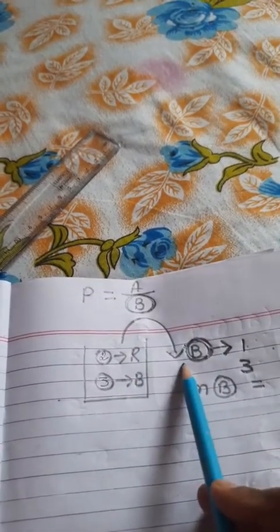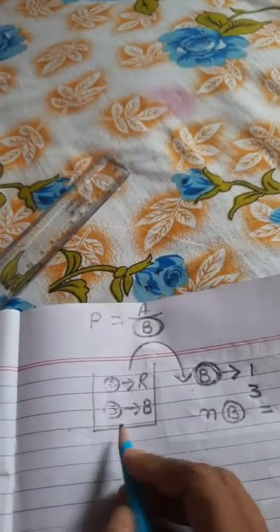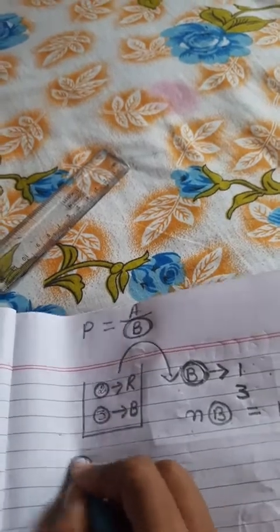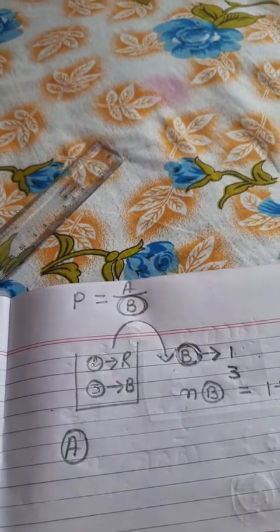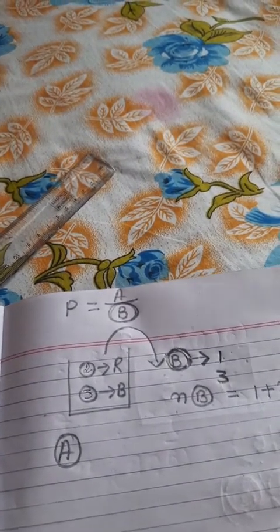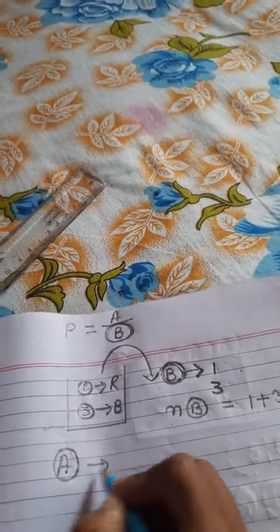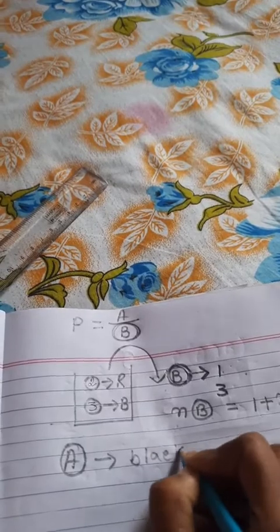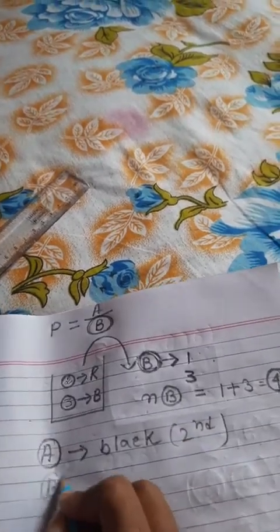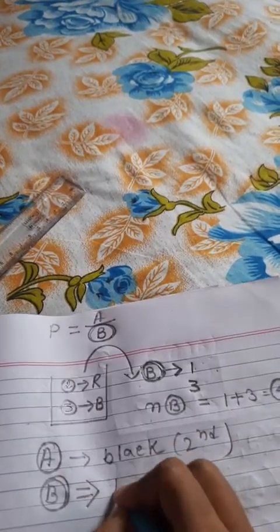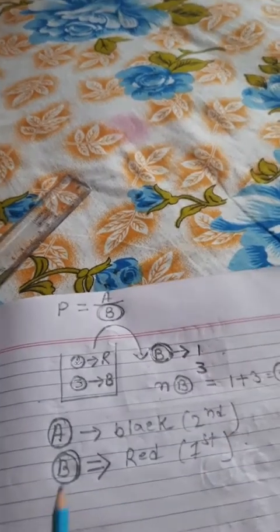After your draw, the number of members will be 4. Now, what is your event A? Event A denotes the occurrence of a black ball in the second draw. And B is your condition: a red ball in your first draw.